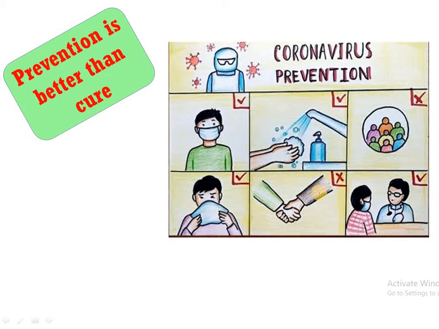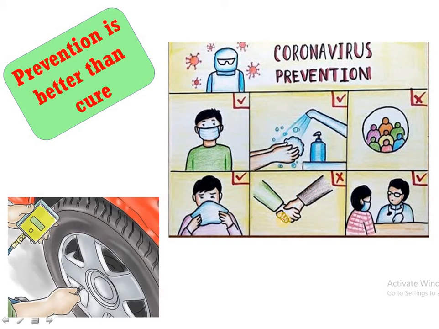So similarly, there is another example. There is a tire, and we all know that we regularly check the tire air pressure. Why are we checking it? We are checking it because if the tire pressure is lower than its lower limit, then it might sense some vibrations, it might face a puncture situation.